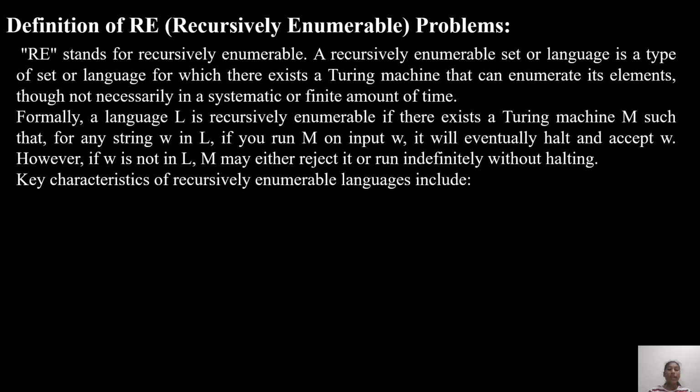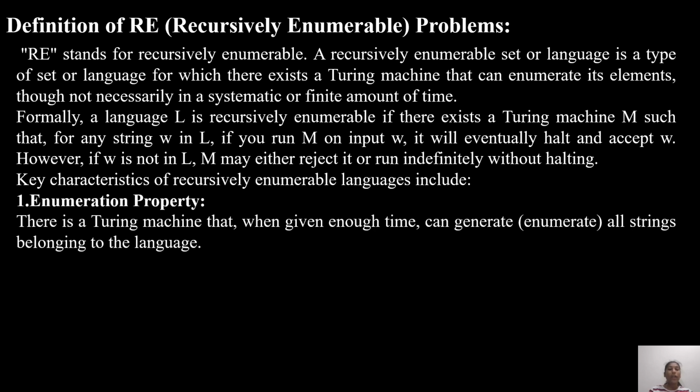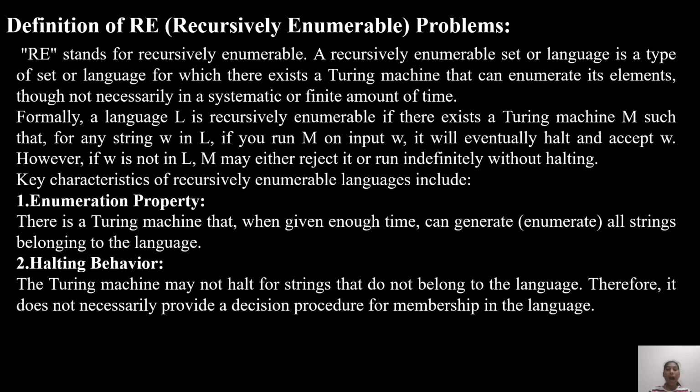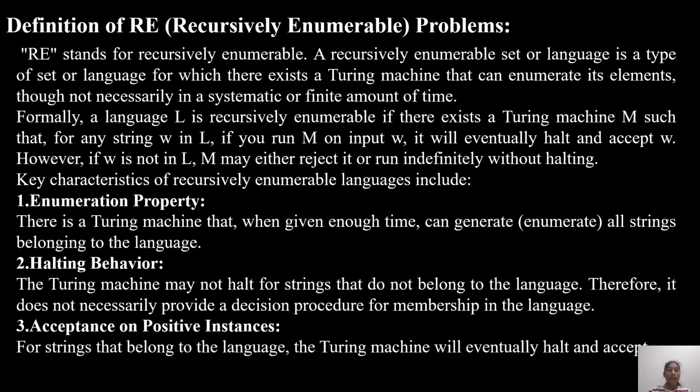Let us see some of the key characteristics of recursively enumerable languages. Enumeration property: there is a Turing machine that, when given enough time, can generate all strings belonging to the language. Halting behavior: the Turing machine may not halt for strings that do not belong to the language. Therefore, it does not necessarily provide a decision procedure for membership in the language. Next, let us see the acceptance of positive instances. For strings that belong to the language, the Turing machine will eventually halt.